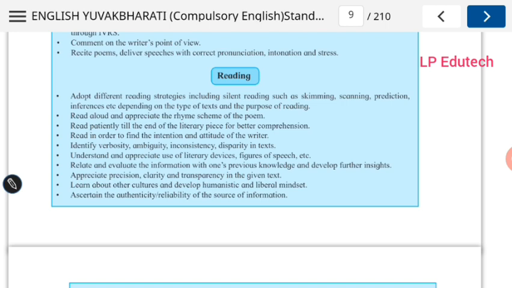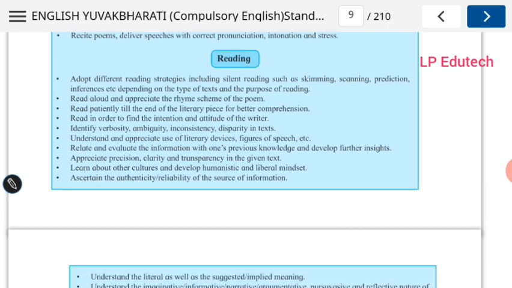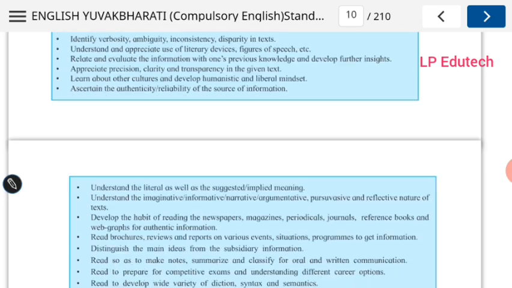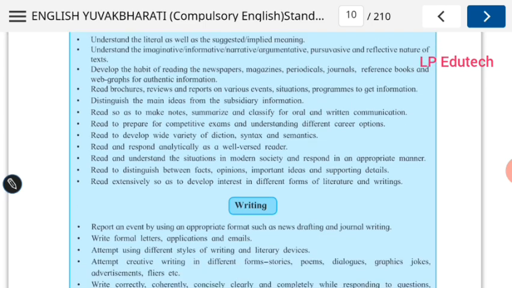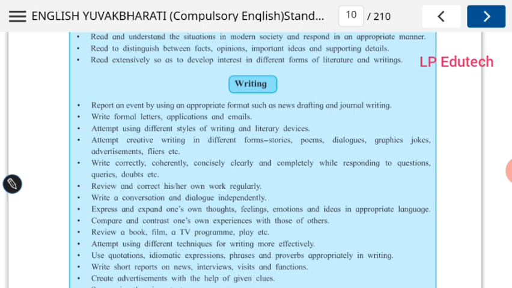Read in order to find the intention and attitude of the writer. So from that point of view also it is most important. Relate and evaluate the information with one's previous knowledge and develop further insight. Appreciate precision, clarity, transparency in the given text. So this is what is expected to be gained from your reading skill. You just go through all the other points. Every point is most important for you. Every point. And gain these competencies.